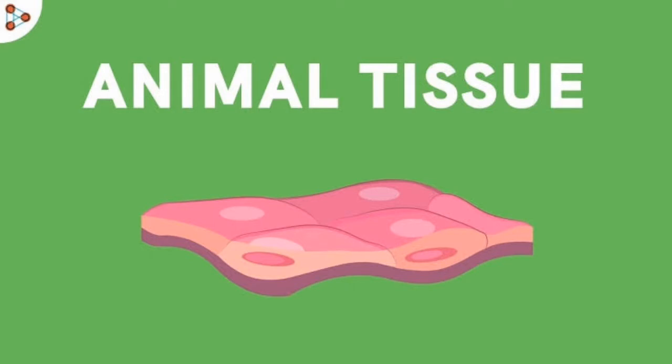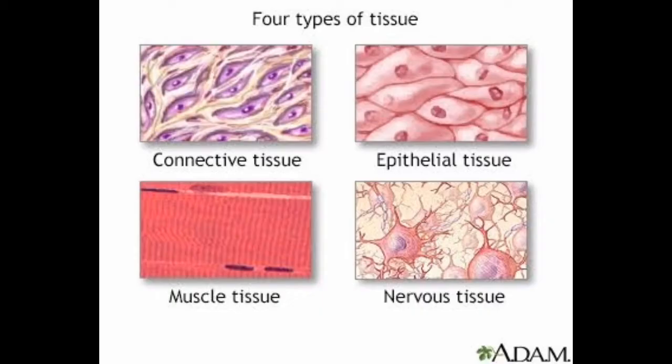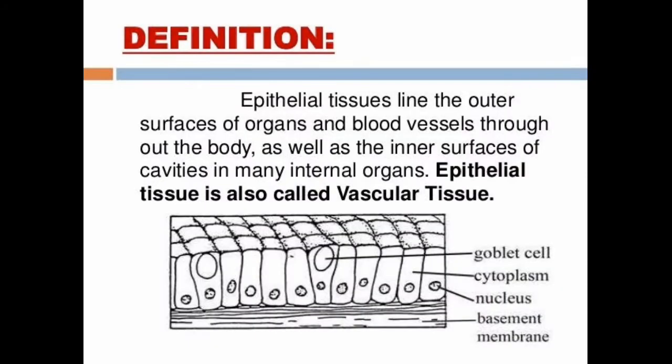Good morning, children. Let us continue with yesterday's topic, and today our first topic is animal tissue. The body of almost all multicellular organisms is made up of four types of tissues: connective tissue, epithelial tissue, muscular tissue, and nervous tissue. First of all, we'll see what epithelial tissue is.